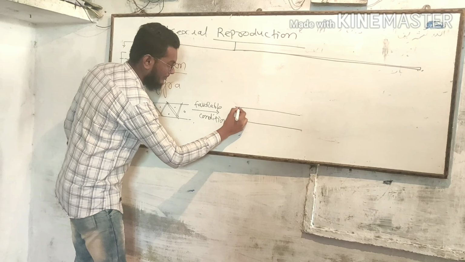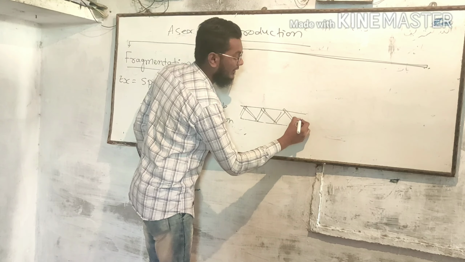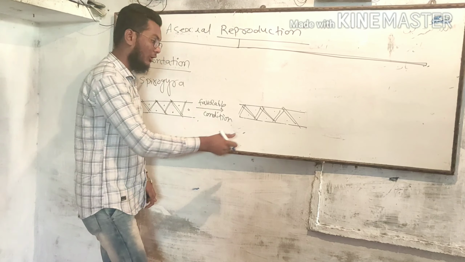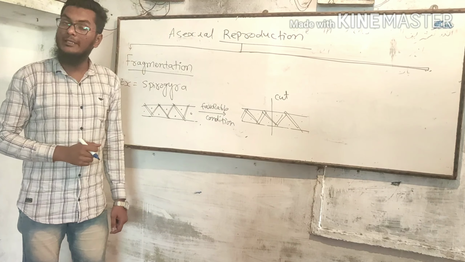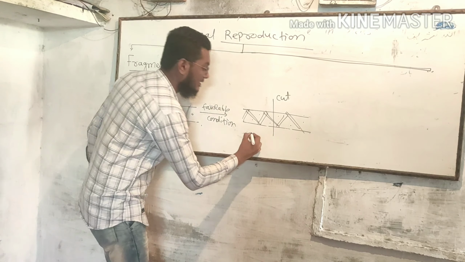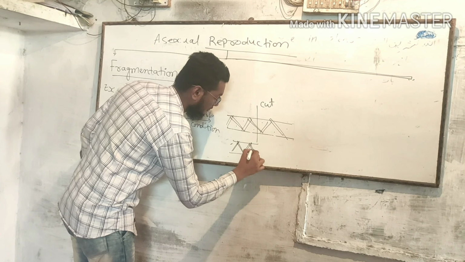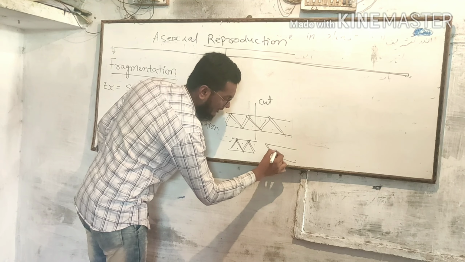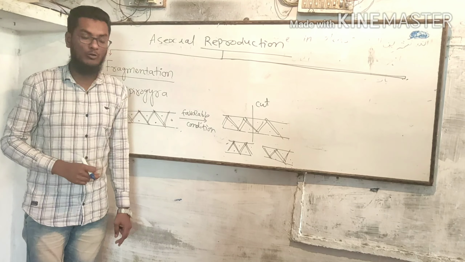Under a favorable condition, it will grow in size and divide into two equal or unequal parts, and form daughter Spirogyra.